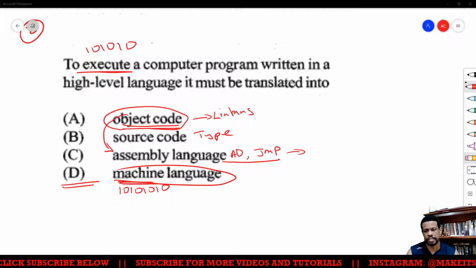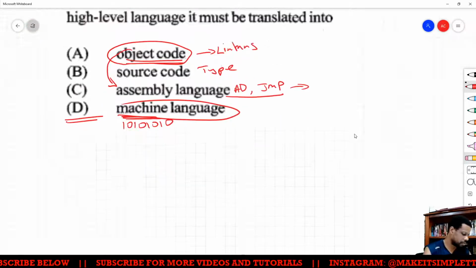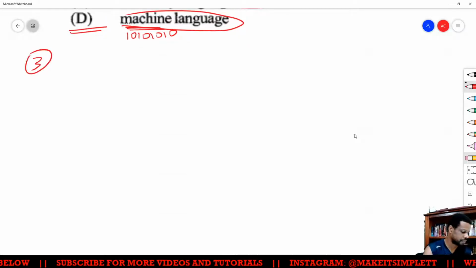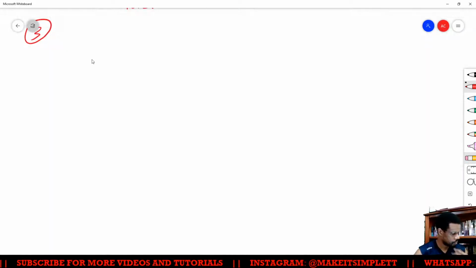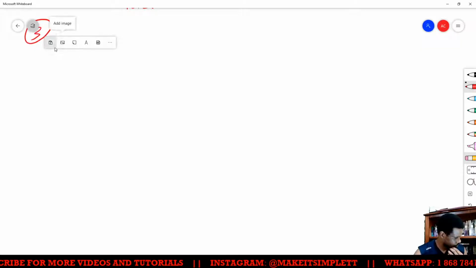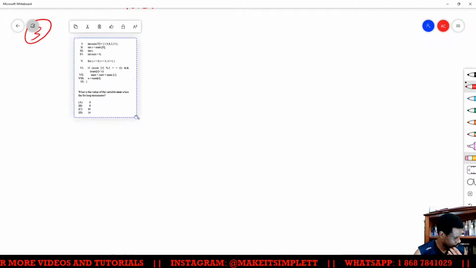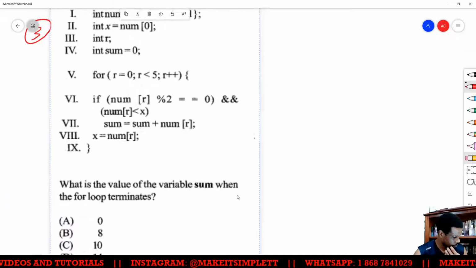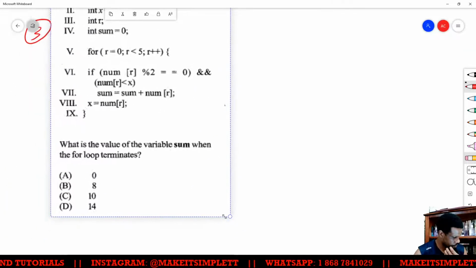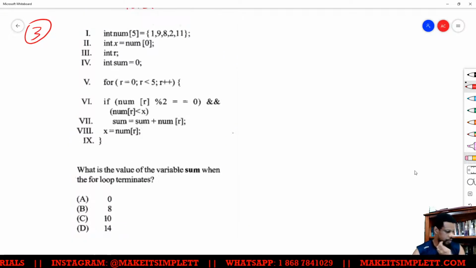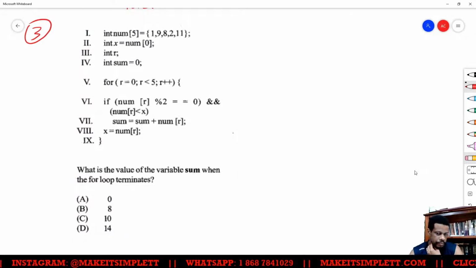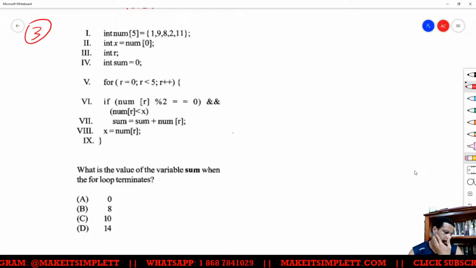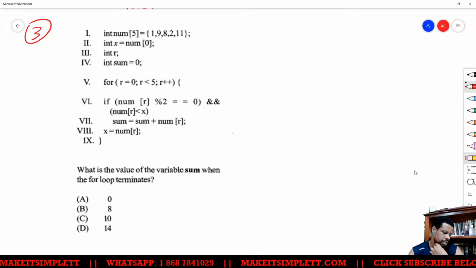Right, so let's look at the next one now. 3. So let's try that one now. So you have an algorithm, and now we have to determine what the value of the variable sum is when the for loop terminates.